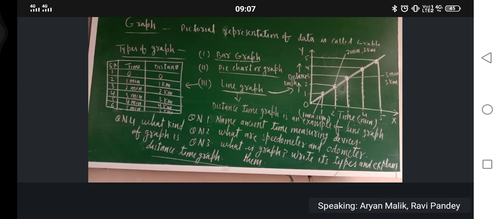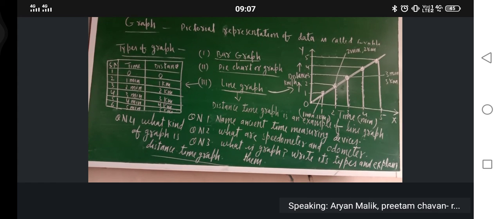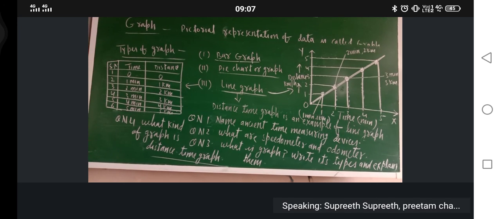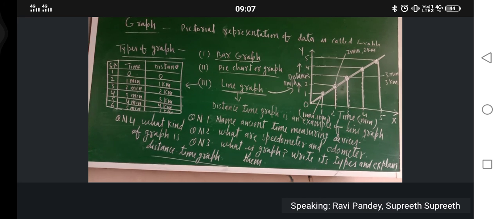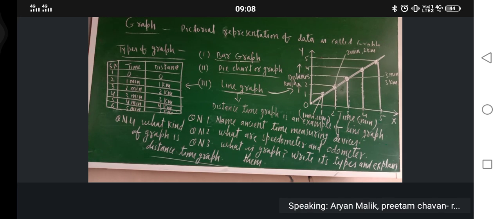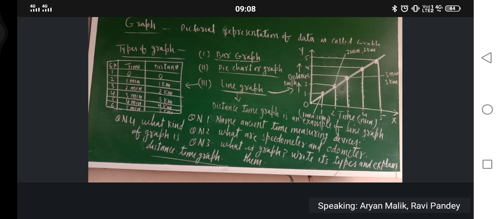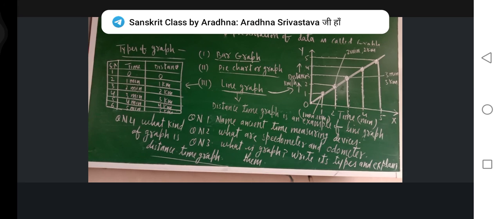Sir, we have to explain with the diagram? Question number 3, we have to explain with the help of diagram. Yes, that is why I am explaining. Near about 15 minutes I have explained bar graph, pie chart, line graph, everything.